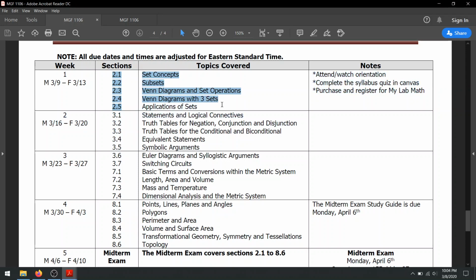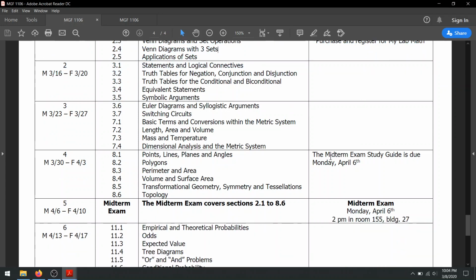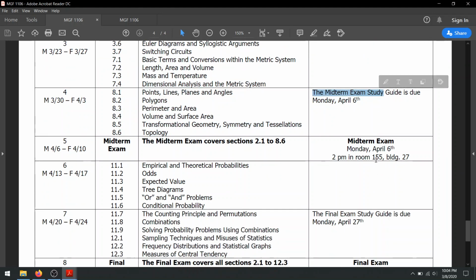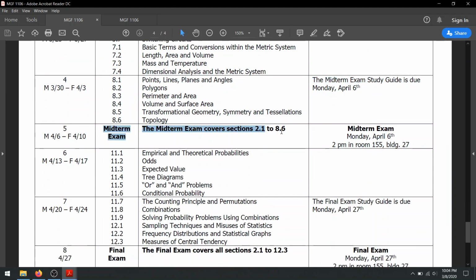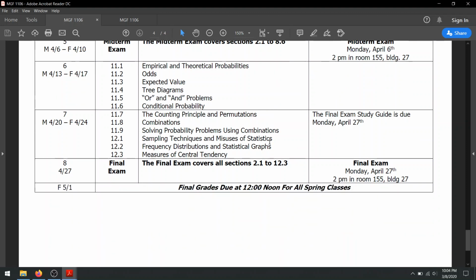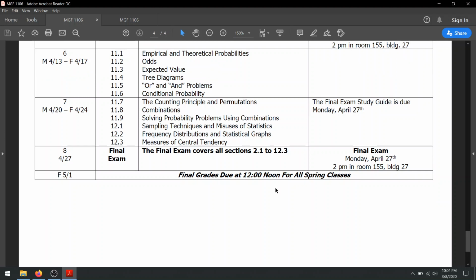You can see that I even gave you some stuff for the midterm, right, where the midterm study guide is going to be due, when the midterm exam actually is. I did not want to give you homework during the week of the midterm. I wanted you to just basically focus on the midterm. So, the course is broken down into a nice 8 weeks, but it moves very, very quickly. So I want to make sure you're aware of that.